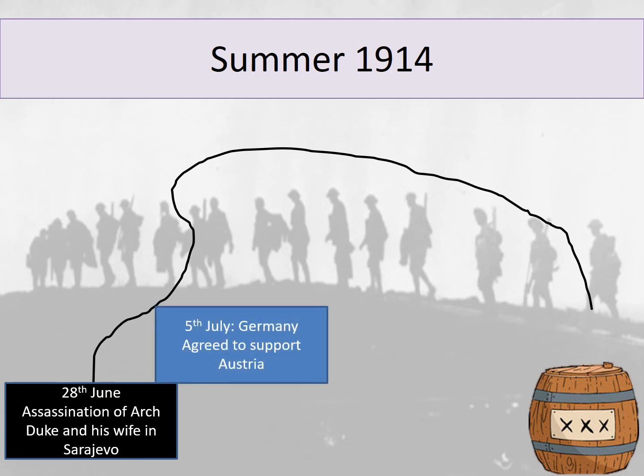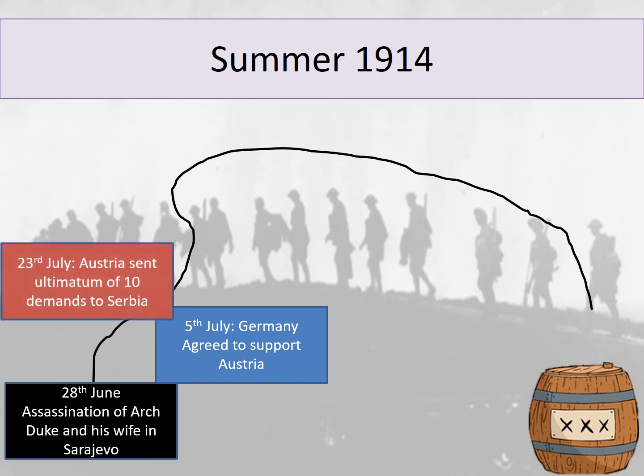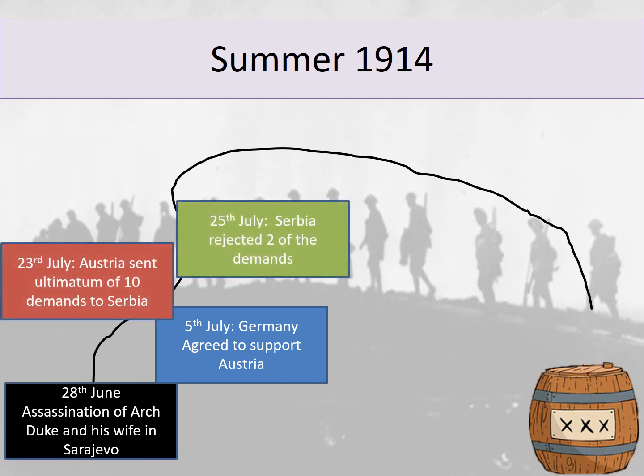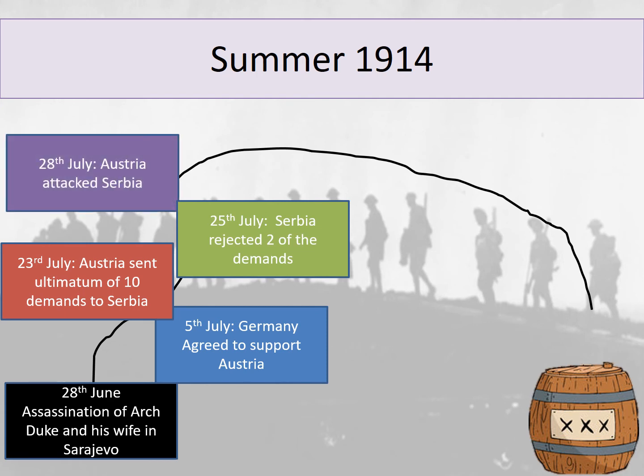On the 5th of July, Germany agreed to support Austria. So on the 23rd of July, Austria sent an ultimatum of 10 demands to Serbia. Serbia rejected 2 of the demands. So by the 28th of July, Austria had attacked Serbia. So exactly a month after Archduke Franz Ferdinand was assassinated, Austria had now attacked Serbia.